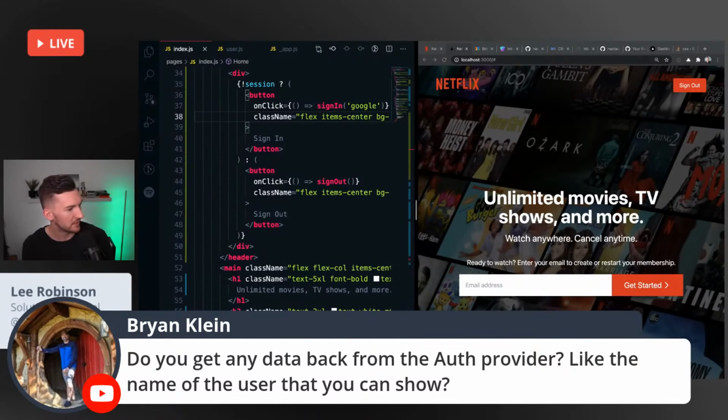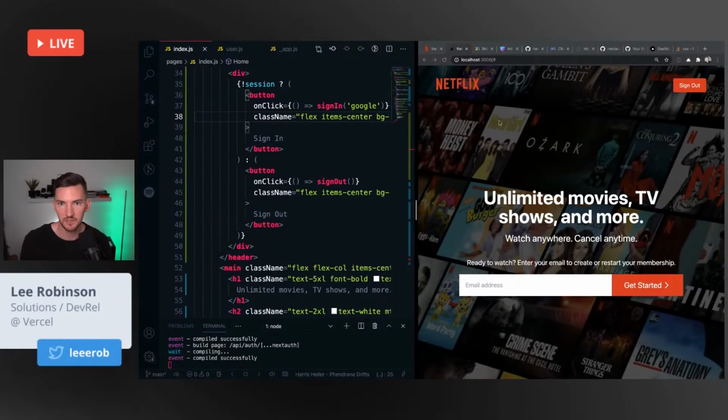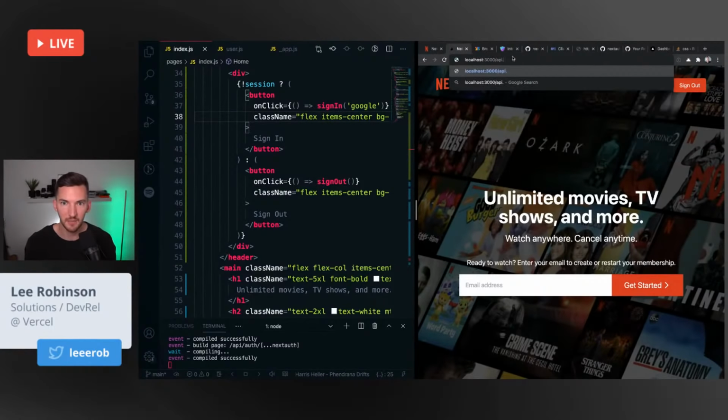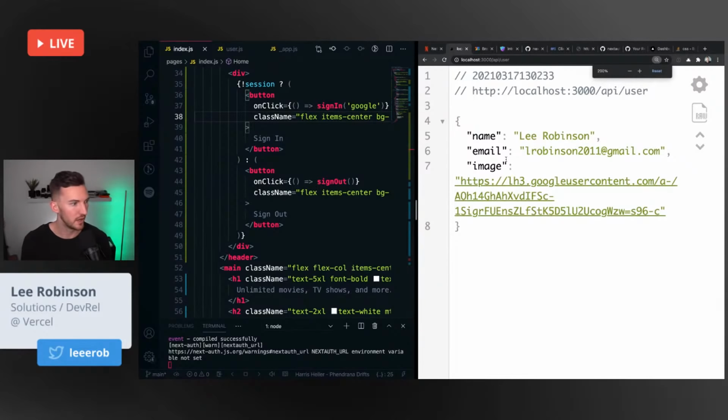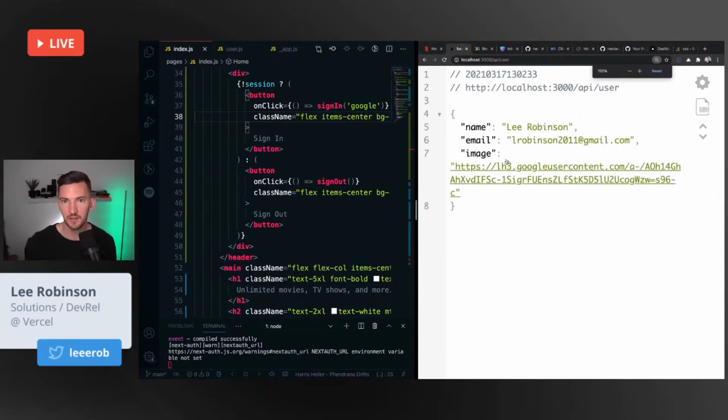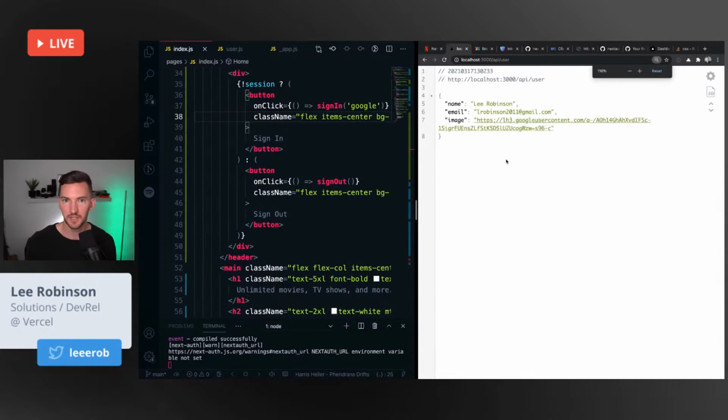Do you get any data back from the auth provider, like the name of the user that you can show? Yeah, if you scroll back a little bit when this is published, I can go to API/user, and I set up this protected route, and it's basically saying, hey, only if you're logged in, tell me more about the user from the session. Very nice.